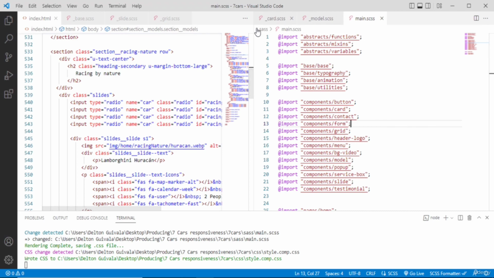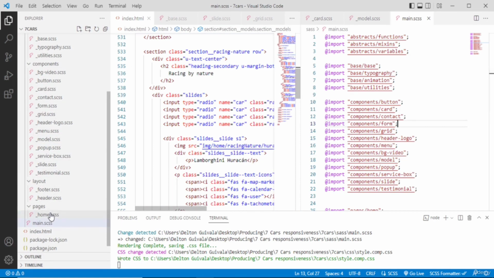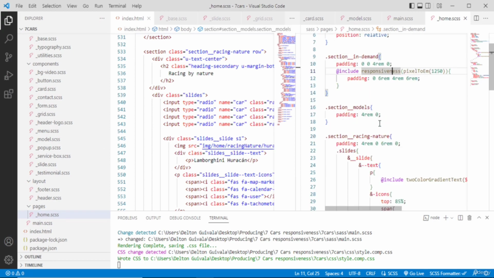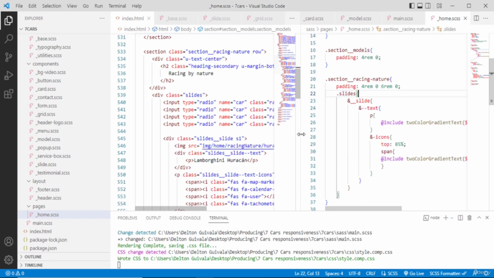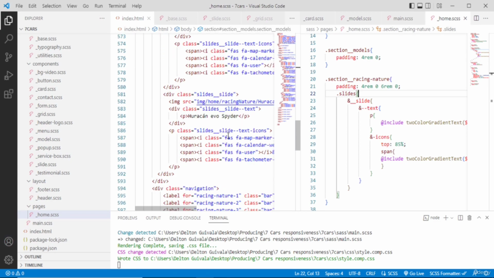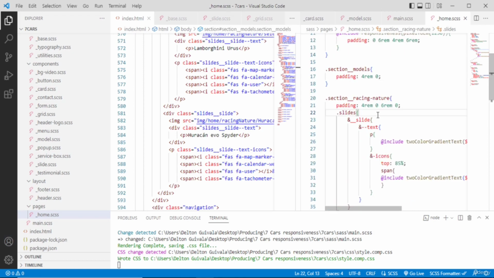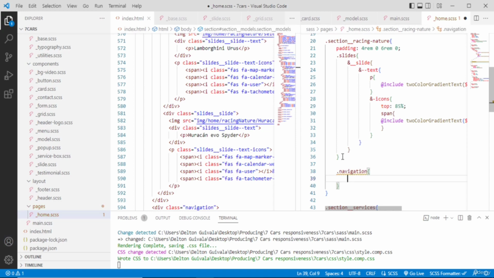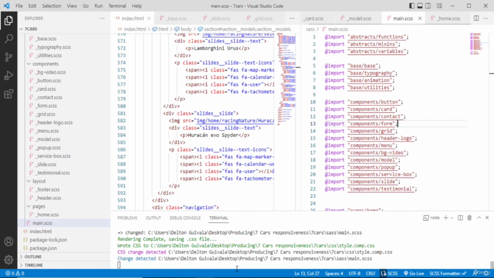So let's go to our, this is inside of the home page. Here we have our slide, this racing by nature. After our slide, we have this navigation. So let's put here simply the navigation, which is inside of our racing by nature. Let's say from the bottom we want it to be 30%. Save it and see how that's gonna behave.